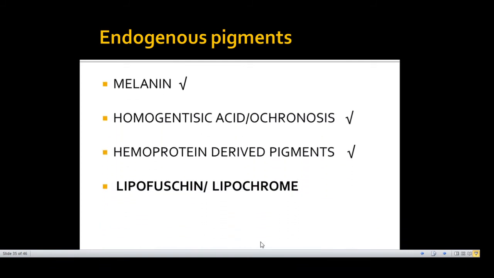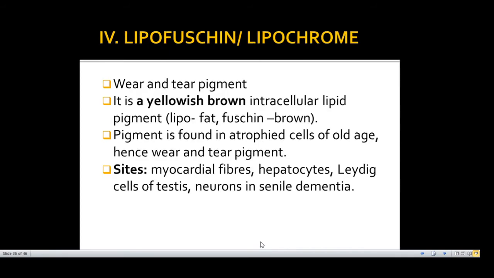Now the last endogenous pigment is the lipofuscin or lipochrome, that is the wear and tear pigment. It is a yellowish brown pigment and it is seen commonly in perinuclear location and in the senile tissues like myocardial fibers, hepatocytes, Leydig cells of testis, neurons in senile dementia.